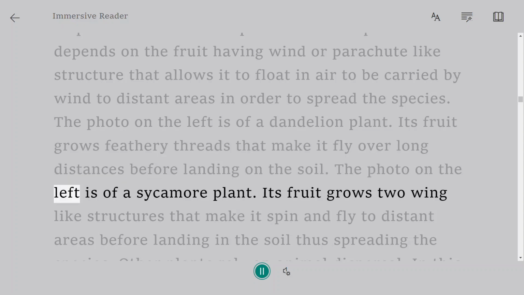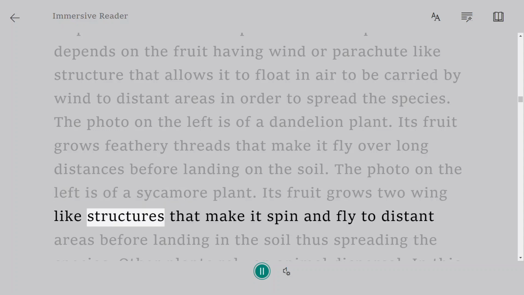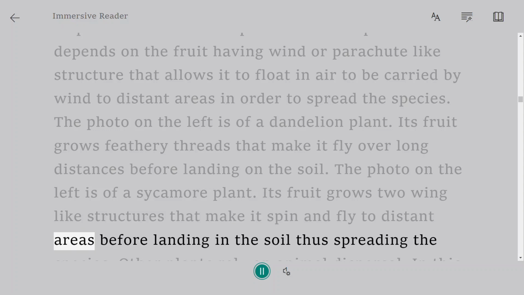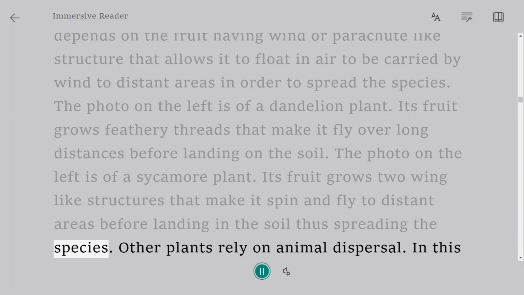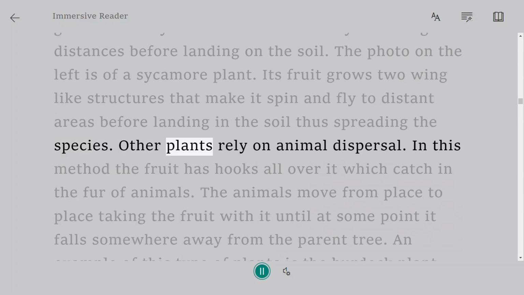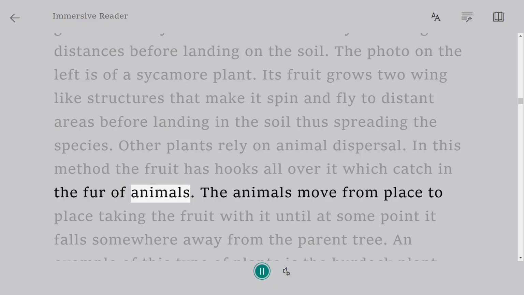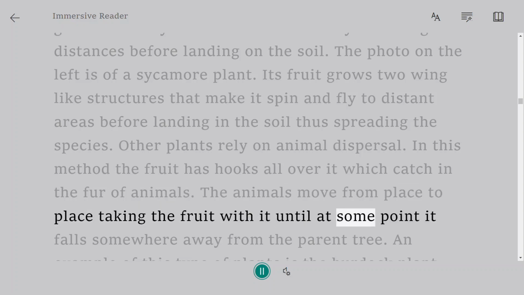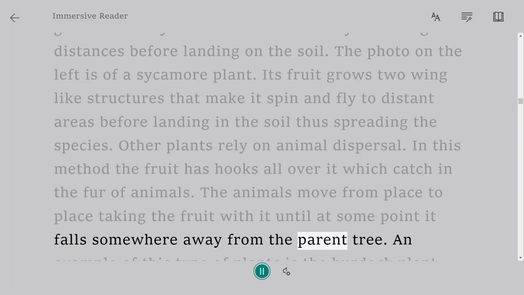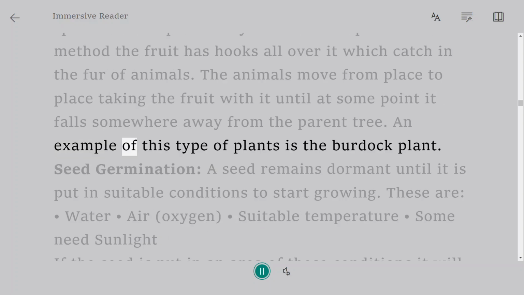The photo on the right is of a sycamore plant. Its fruit grows two wing-like structures that make it spin and fly to distant areas before landing in the soil, thus spreading the species. Other plants rely on animal dispersal. In this method, the fruit has hooks all over it which catch in the fur of animals. The animals move from place to place, taking the fruit with them until at some point it falls somewhere away from the parent tree. An example of this type of plant is the burdock plant.